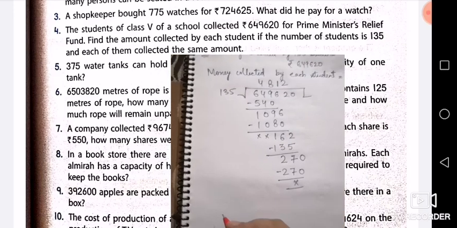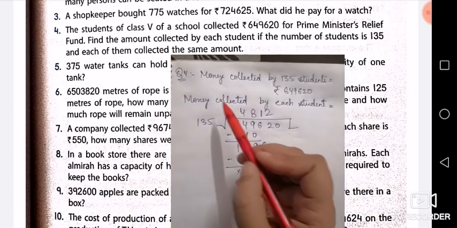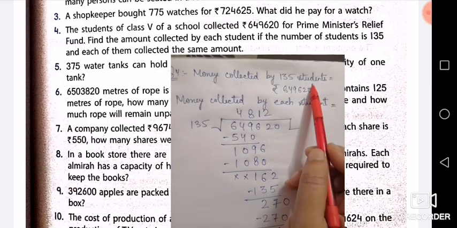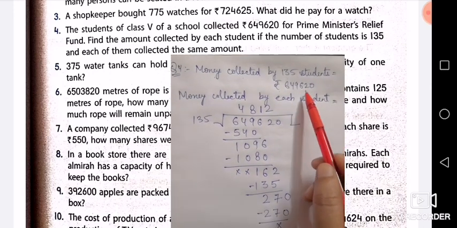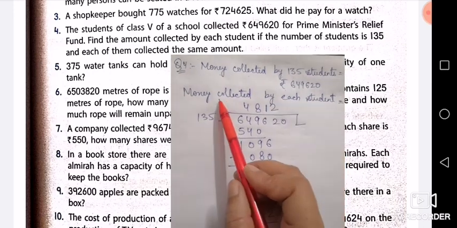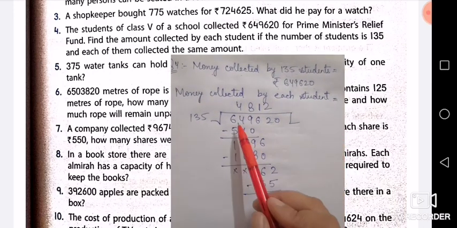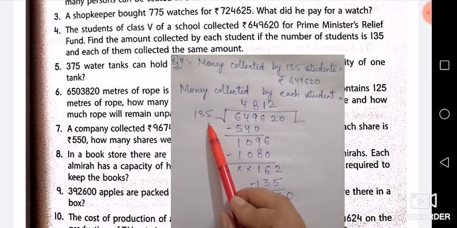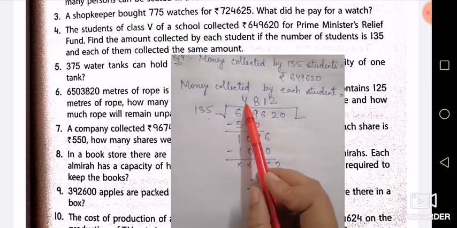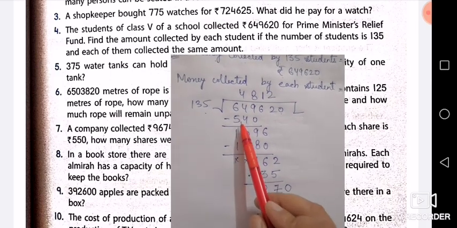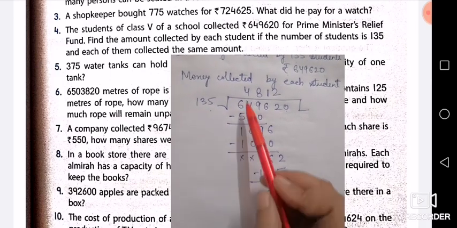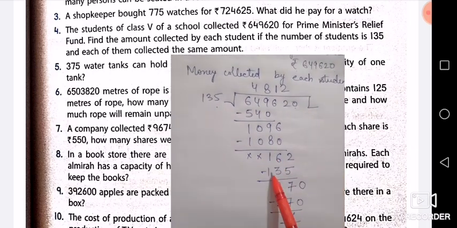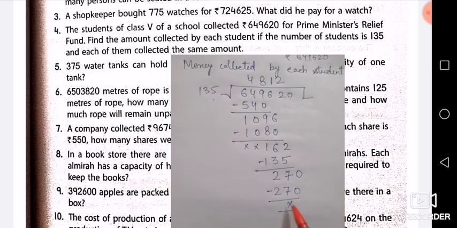So what will be the contribution of each child? Now see the question again. The question was money collected by 135 students, that is rupees 6,49,620. Now money collected by each student you have to find out. I have written here 6,49,620, which is going to be divided by 135. We have done the division 4 times. You have got 540. Then do the subtraction. Then 8 times 1080 and then 1 times 135 and then 2 times 270.